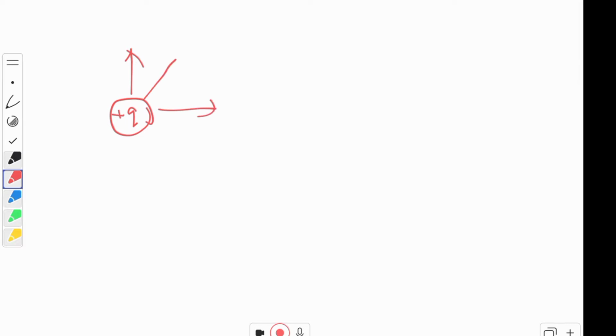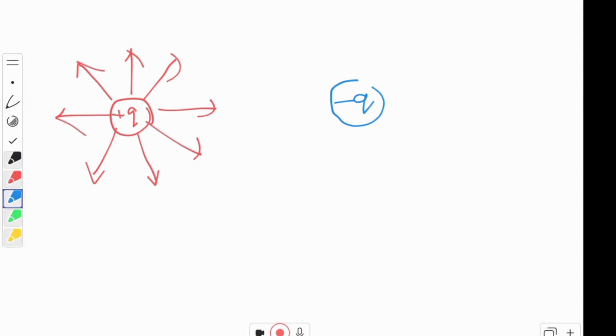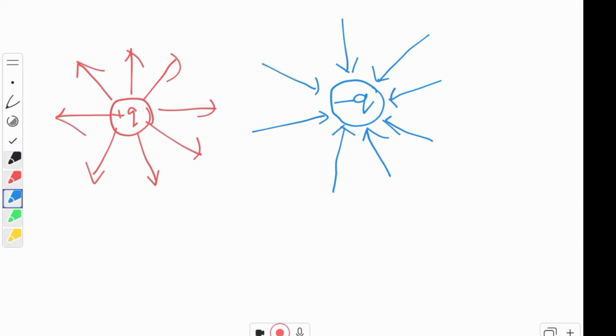Remember this. Okay children, if minus Q charge is over here, then the electric field will be radially inward. We will see ahead why the electric field is inward and outward. We will also discuss about field lines. Now let us find out the relation between electric field and electric force.